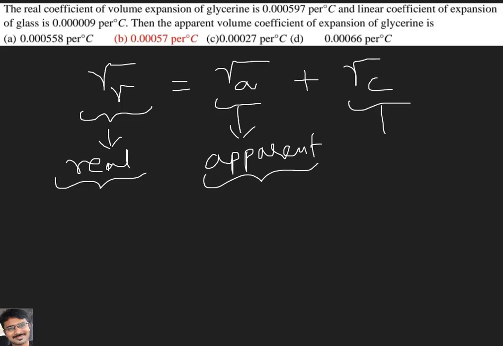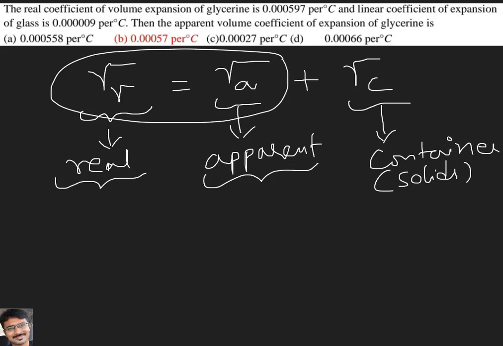What is gamma C? It is related to the container. Coefficient of volume expansion of the container, which is solid. So this topic is related to solids, and the first two things are related to liquids. And the last one, gamma C, that I wrote, is the container. Container means solids. So now my formula is gamma R is equal to gamma A plus gamma C.